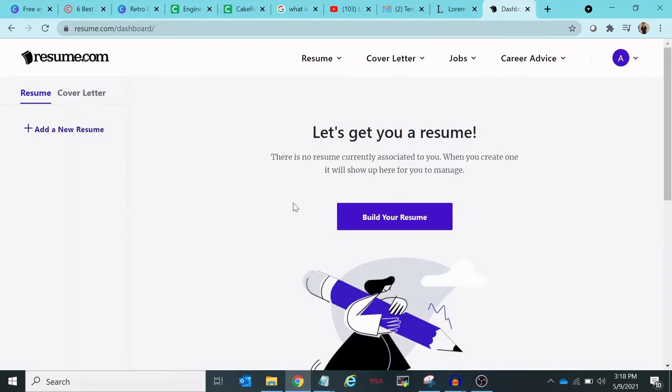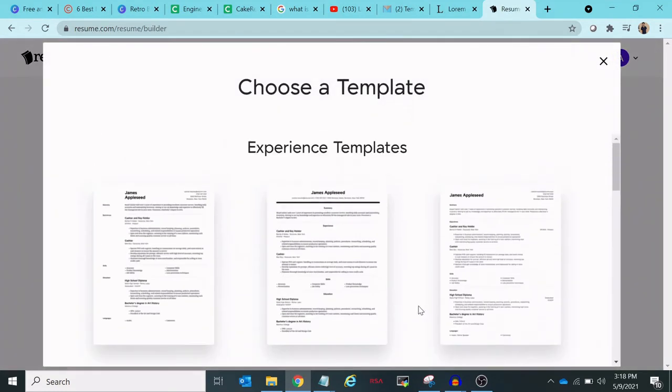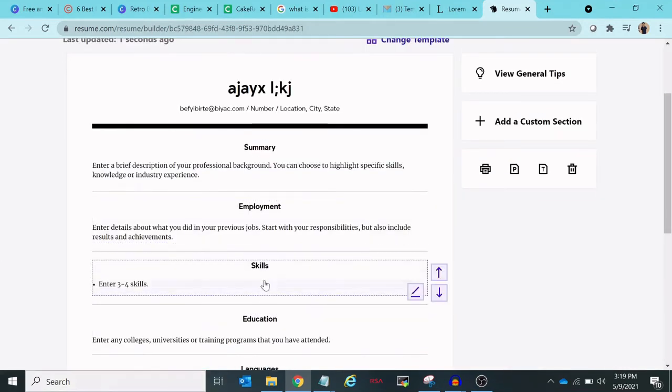Click on build your resume. Okay, you can skip these things for now for the direct personal data. You can choose a template from here also. Okay, for example, I have selected this one. So this is the template section wise.